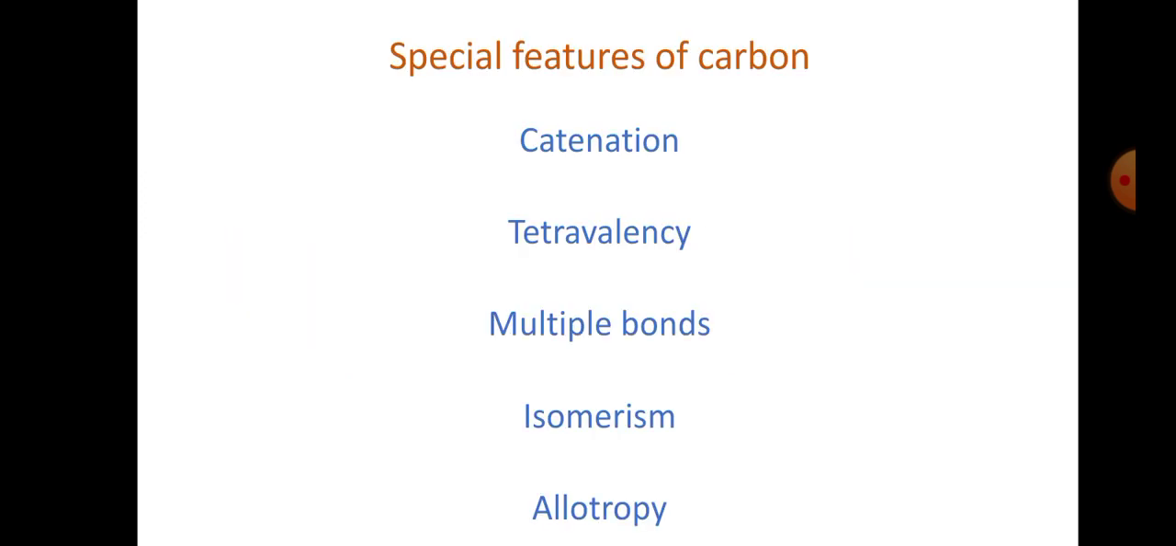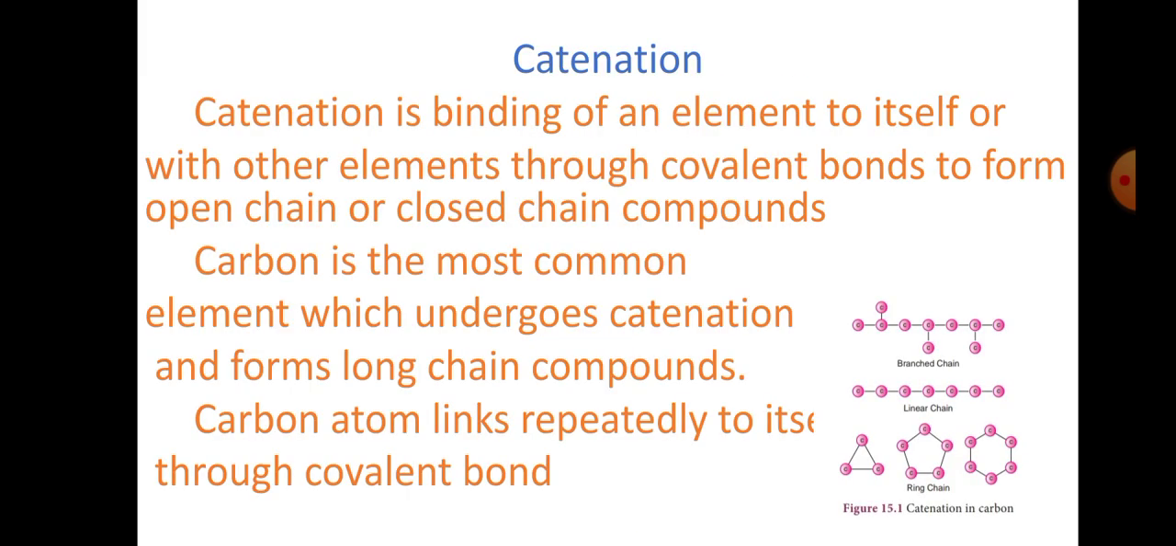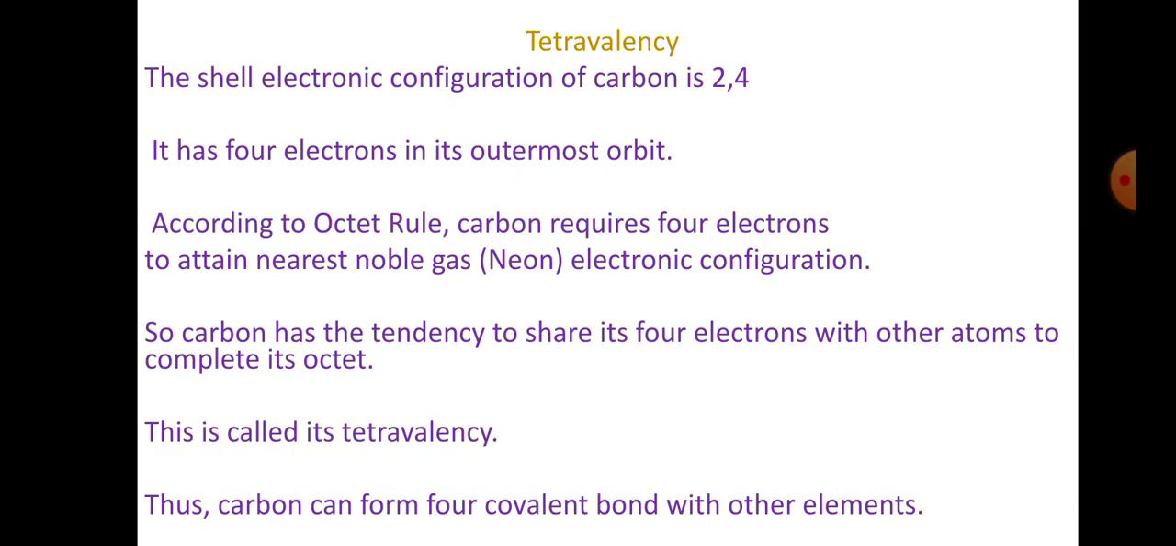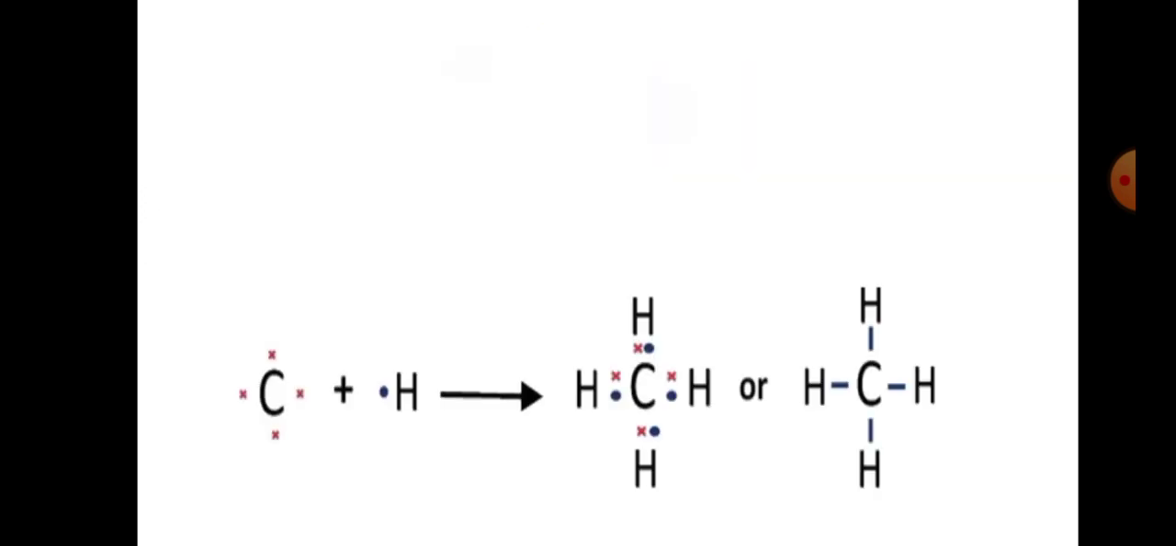And the important features of carbon, what are they? Catenation, tetravalency, multiple bonds, isomerism and allotropy. What is called catenation? The bonding ability of carbon with itself, and also with other elements, is called catenation. Because of this catenation, carbon is able to form either linear chain compounds or cyclic structured compounds. The next feature is tetravalency. Carbon has 4 valence electrons, so it is able to form 4 bonds with other atoms, and that property is called tetravalency.